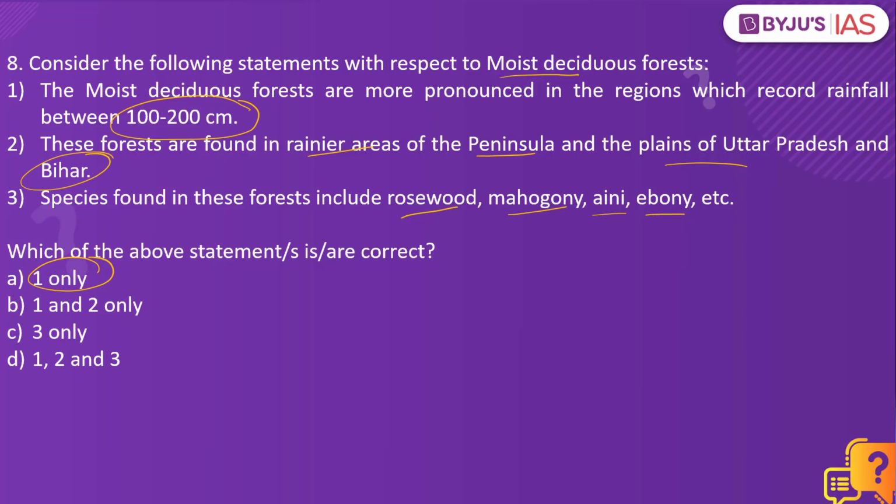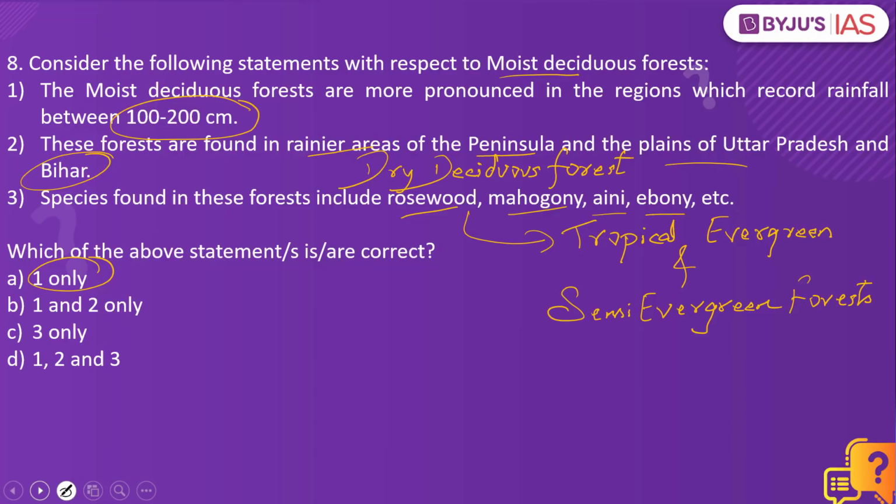Why? That is because when you look into the second statement, it is speaking not about the moist deciduous forest, but instead about dry deciduous forest. So when it comes to the moist deciduous forest, they are generally found in the northeastern states, along the foothills of the Himalayas, eastern slopes of the Western Ghats, as well as in Odisha. The third statement is once again wrong. That is because these species or these trees are present in the tropical evergreen and semi-evergreen forest. And when it comes to the moist deciduous forest, we see teak, sal, shisham, hurra, mahua and so forth.